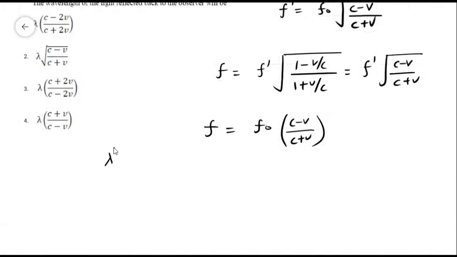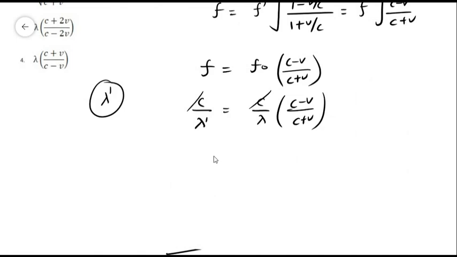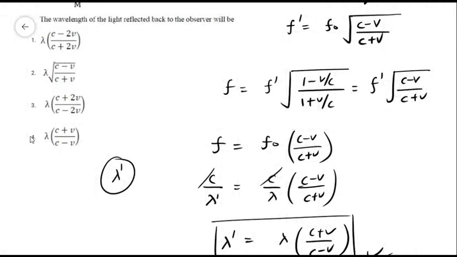If lambda prime is the wavelength observed by the observer, we can put f equals c by lambda prime, and f naught was c over lambda, times c minus v over c plus v. So c and c will cancel out, so lambda prime will be equal to lambda times c plus v over c minus v. Hopefully this should be the correct answer. So we got option 4. Thank you.